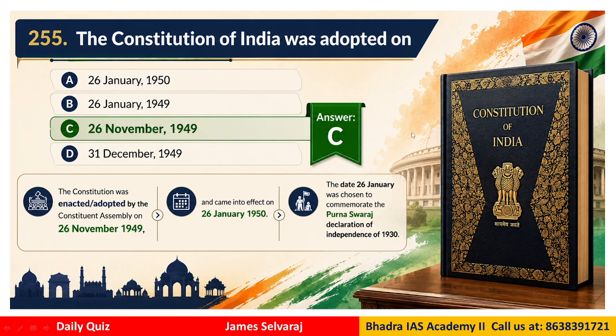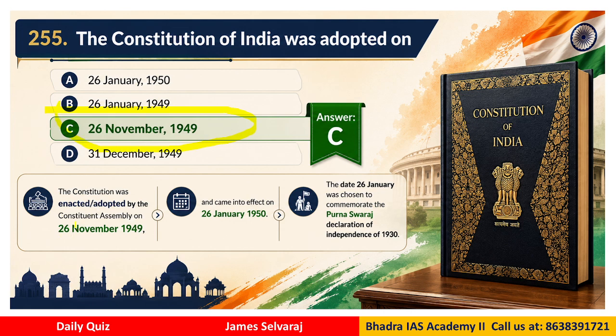Question number 255. The Constitution of India was adopted on which date? So it is 26th January 1950, 26th January 1949, 26th November 1949, or 31st December 1949. So the correct answer is C, that is 26th November 1949.